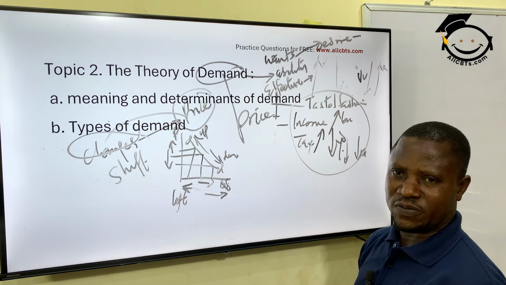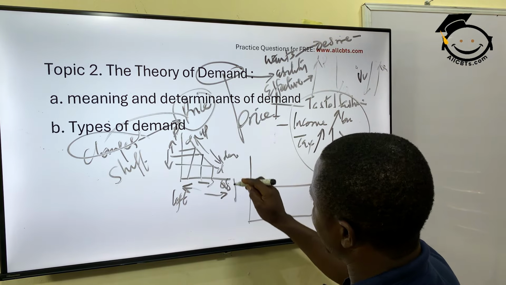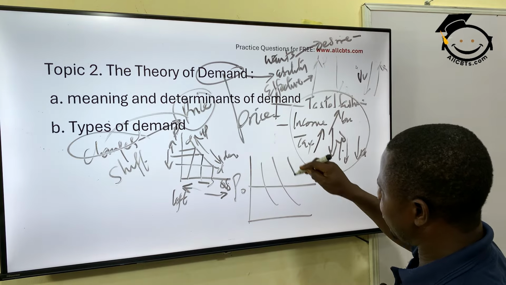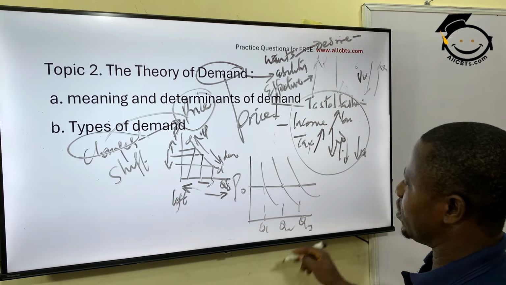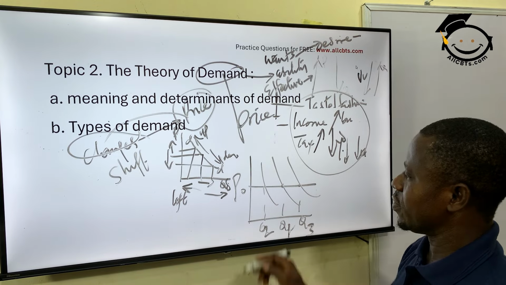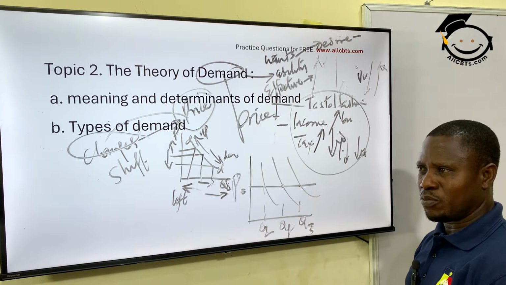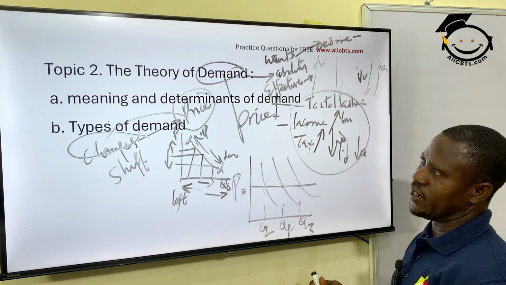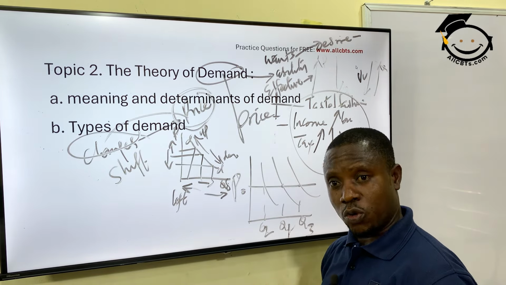But when you talk about shift in demand, it is talking about a situation where the price is constant, but yet we have several demands: Q1, Q2, Q3, while the price is constant. Somebody will ask why, because you told me that it's only price that brings about change in demand. No, I didn't say that. I said ordinarily, price is the major factor that brings about changes in demand, or in quantity demanded.